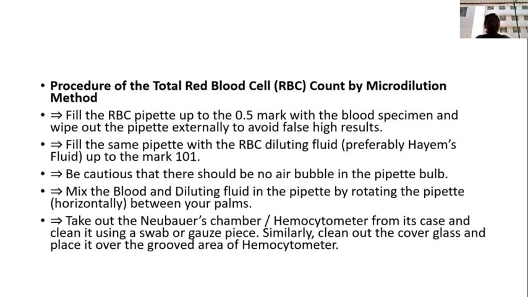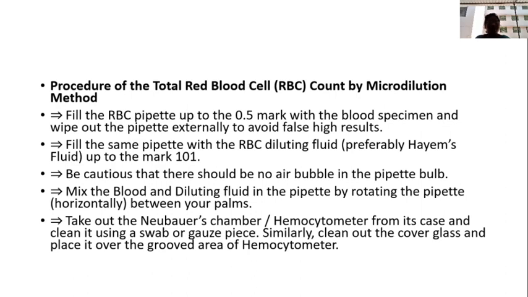Then take out the Neubauer chamber or hemocytometer from its case and clean it using a swab. First, collect the blood up to the mark of 0.5, next add the RBC diluting fluid up to the mark of 101. Before collecting the blood and fluid, air should not enter the bulb or tube. Then mix the blood and fluid by rotating gently and horizontally between our palms.